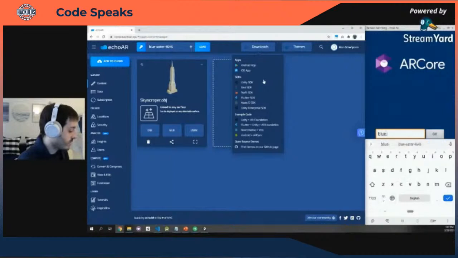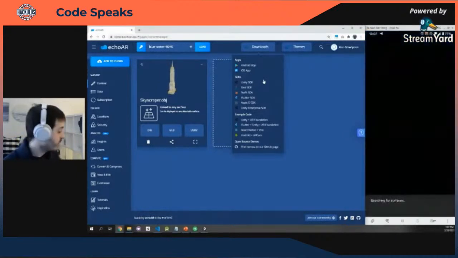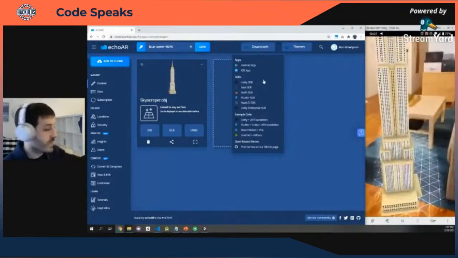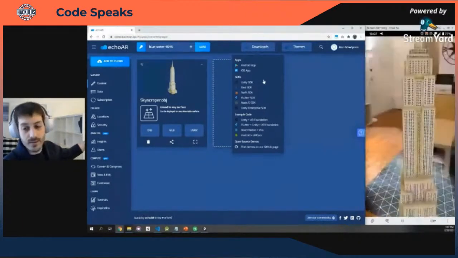So let's do that. Data will stream from the cloud to the device. The app itself is just a camera. There's nothing here. The camera instantiated, you're seeing a look of my apartment. And there you go. The Empire State is right here. I can walk around, walk inside. Super simple. How cool is that?